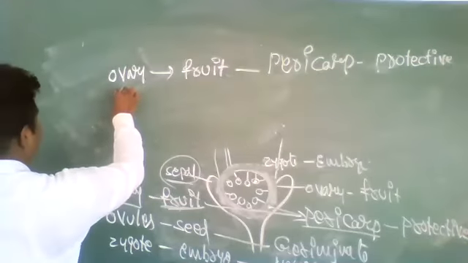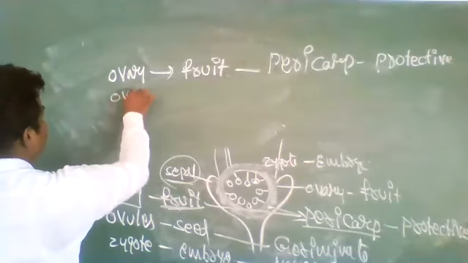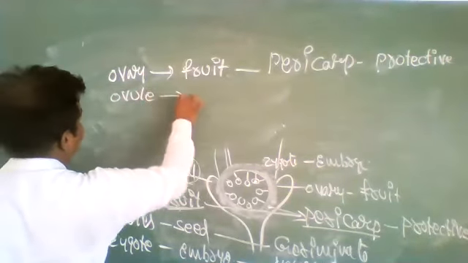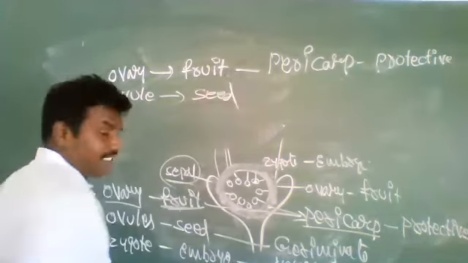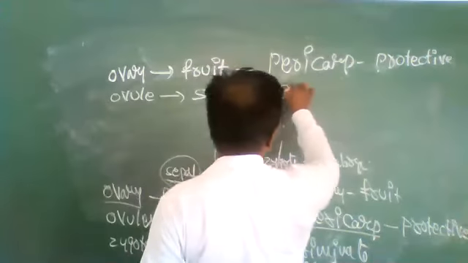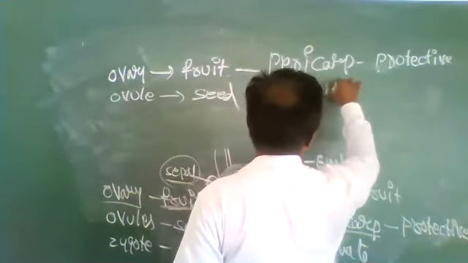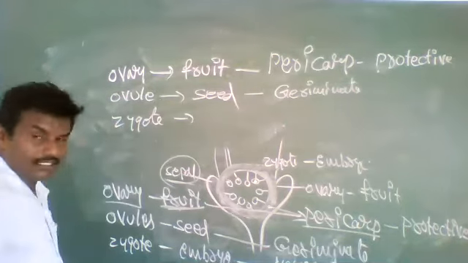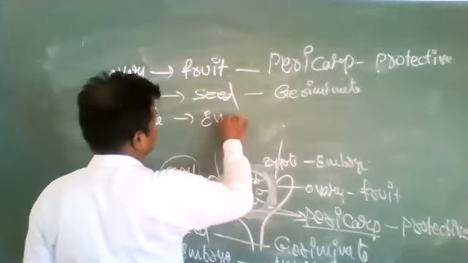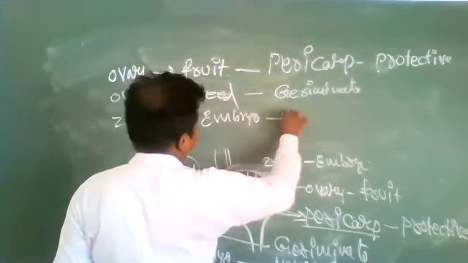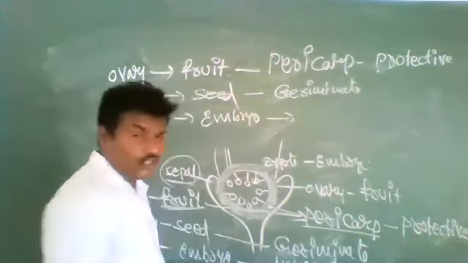Next, the ovule gradually becomes the seed, and the seed germinates. The zygote turns into the embryo.